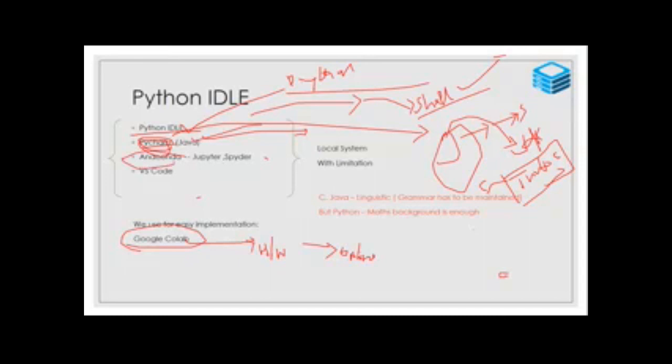Anaconda is third party software. Visual Studio Code, VS Code, is a Microsoft product to run Python programs. These are all third party vendors. Google Colab is also developed by Google. Can you understand? Is there any online compiler nowadays?